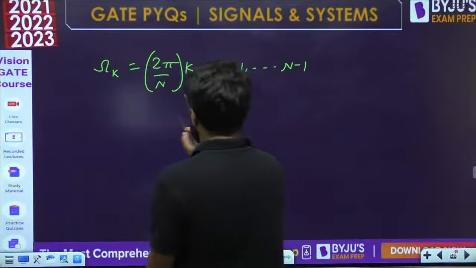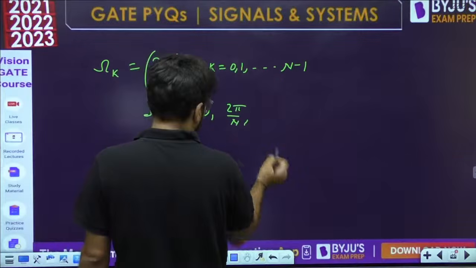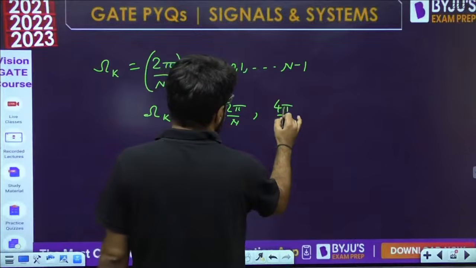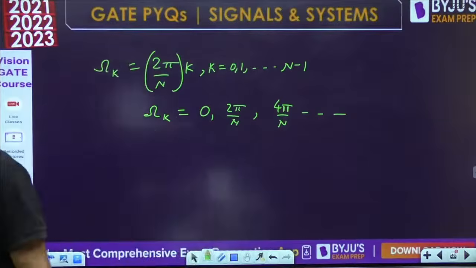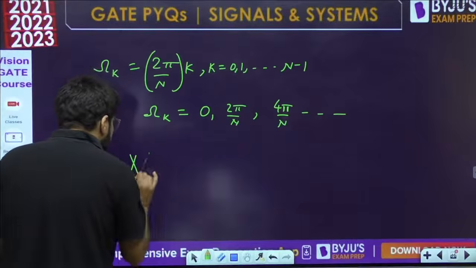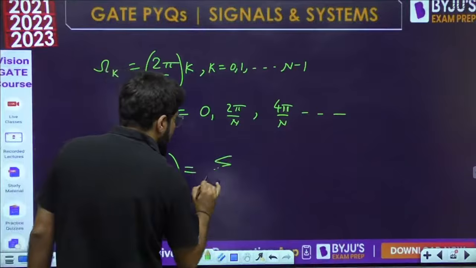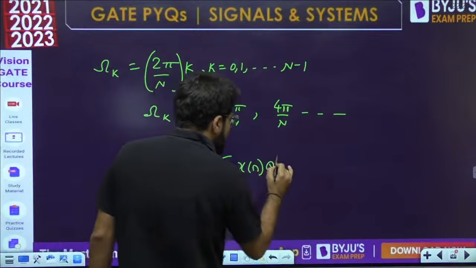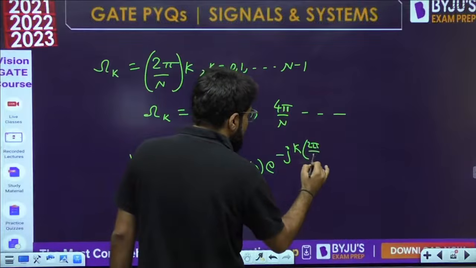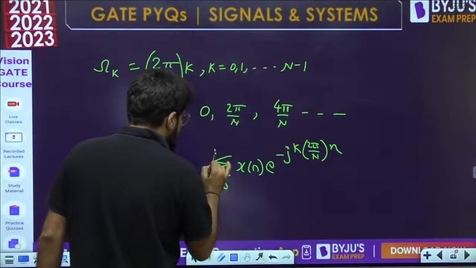In MATLAB these frequencies are in the form of 0 or 2π/N, and if you put the value of k as 2, then 4π/N, and so on. This is the value of ω_k. If you put this in X(ω_k), you get the summation of x[n] e^(-jk(2π/N)n), summation 0 to N minus 1.